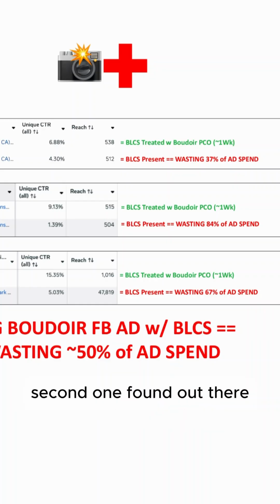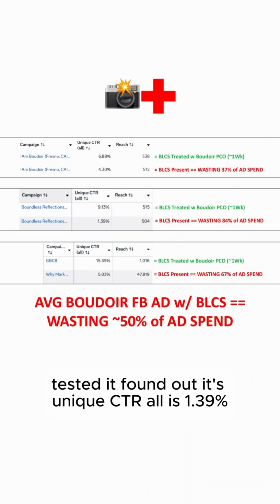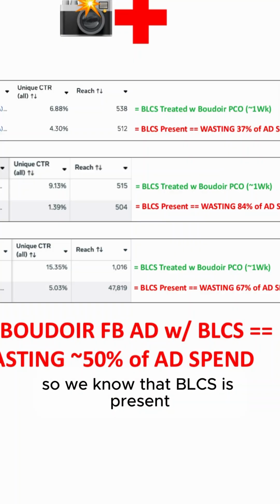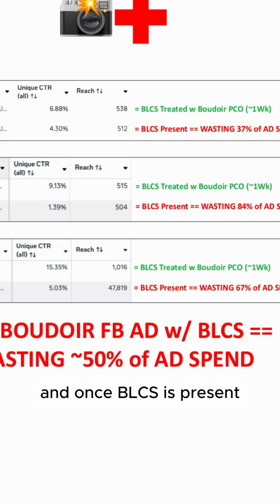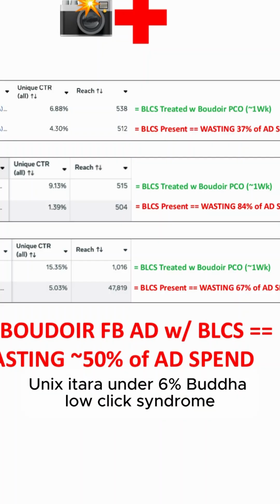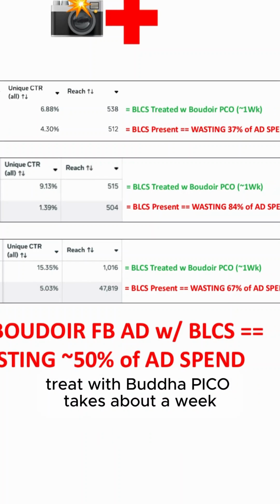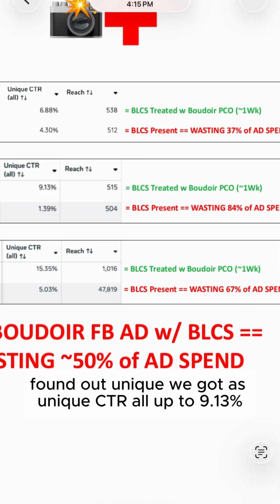Okay, second one found out there, tested it, found out its unique CTR is 1.39%. So we know that BLCS is present. And once BLCS is present, unique CTR under 6%, Boudoir low click syndrome, we know we can treat it with Boudoir Pico. So we did that, treated with Boudoir Pico, takes about a week. Found out we got its unique CTR up to 9.13%.